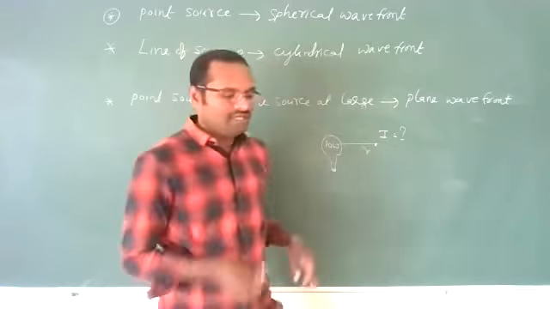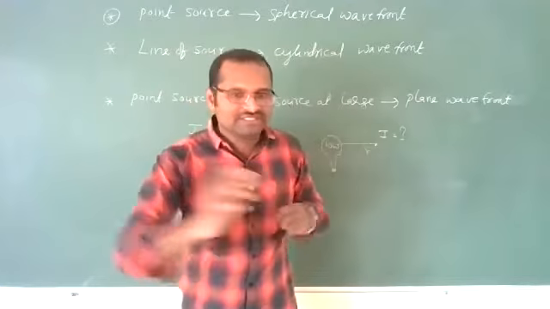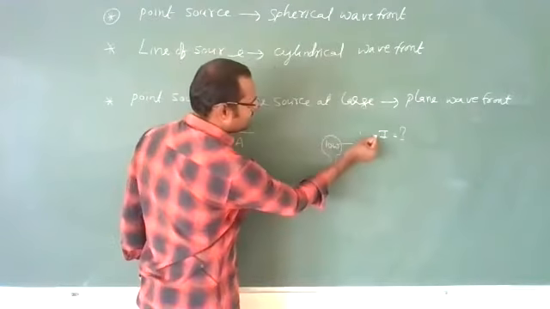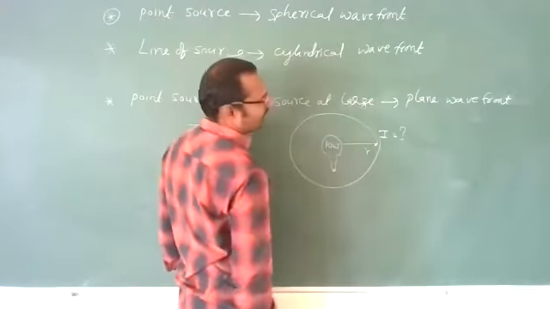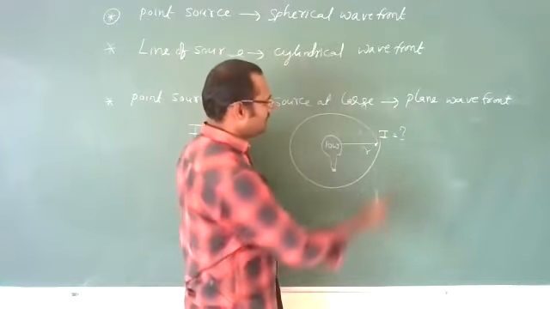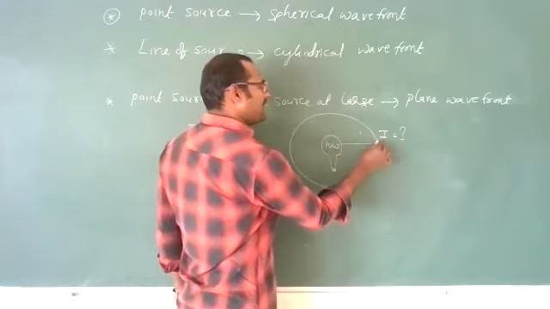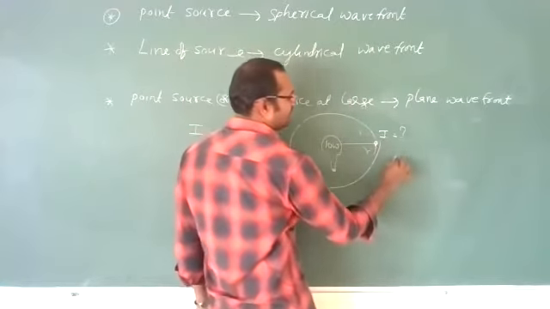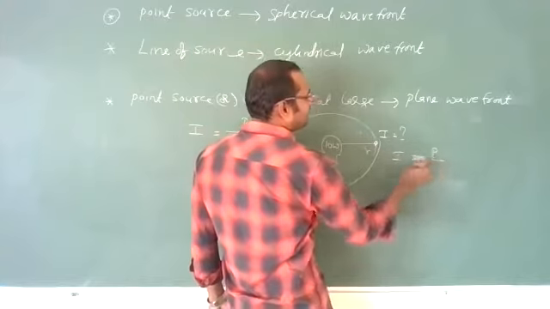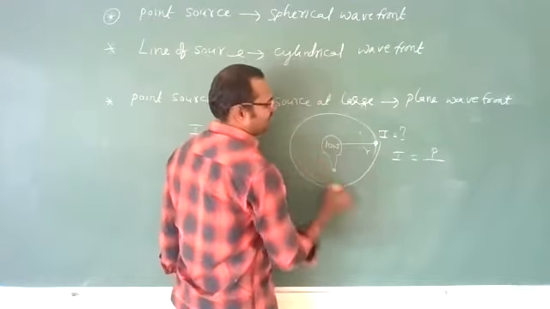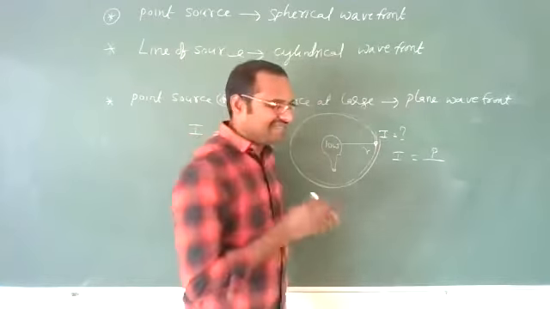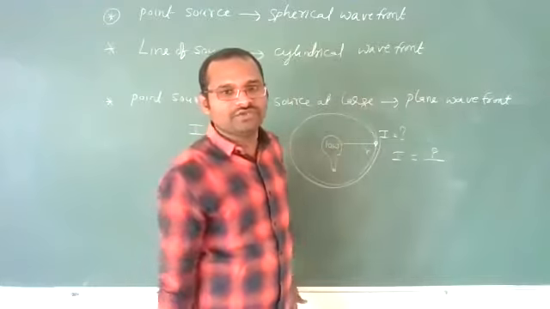See, this bulb will spread out light in all directions, spherically. Like this. Then at this point, intensity means power emitted by the light upon this area, because the intensity will be spread out over the total area.